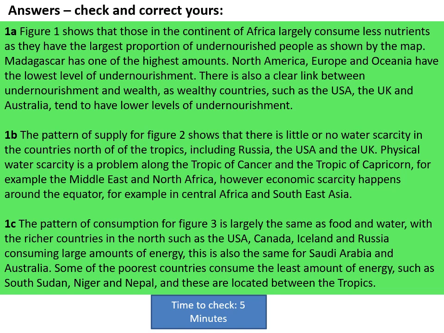So anyway, have a read through these. You can take ideas from these to add to yours if you want, or by all means, just copy them straight out if you think you need to. So spend 5 minutes or so doing that, and then we'll look at the next questions.